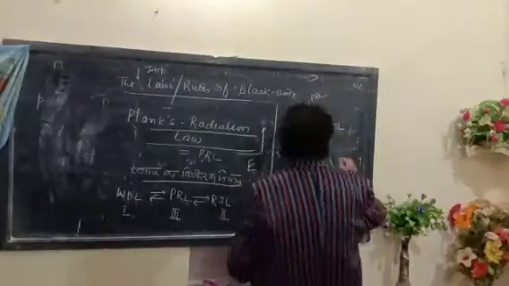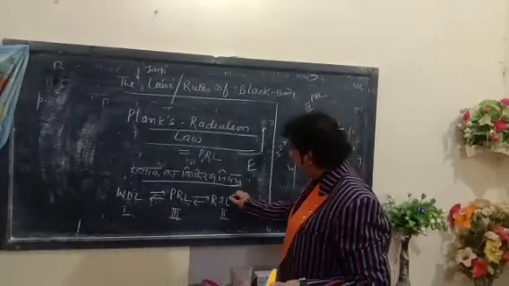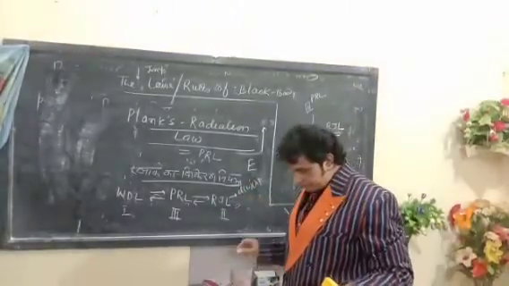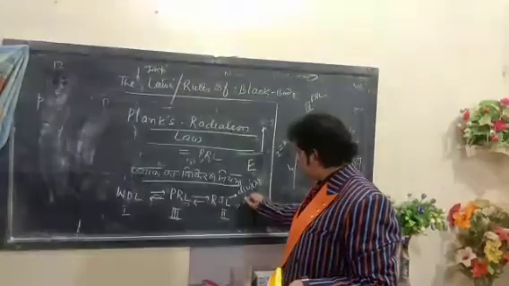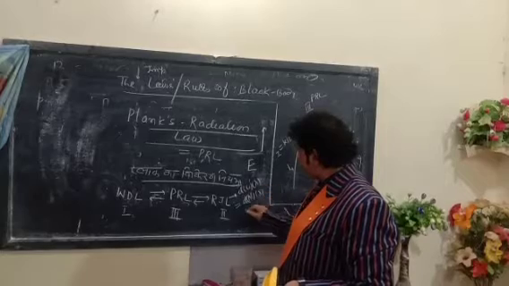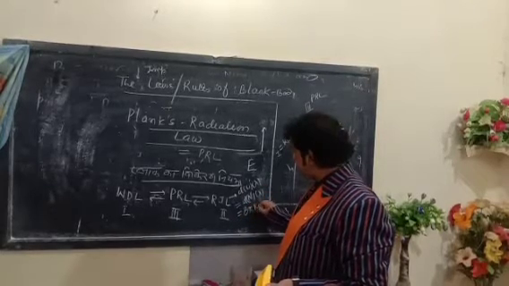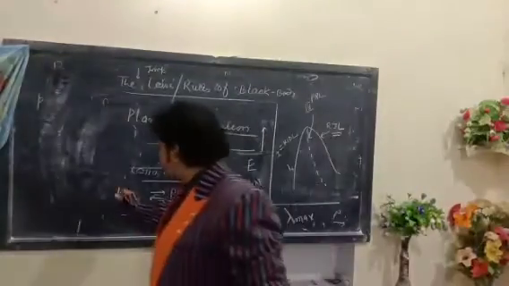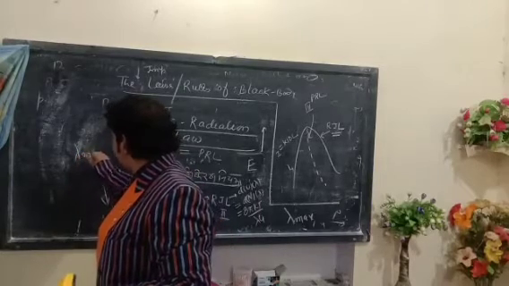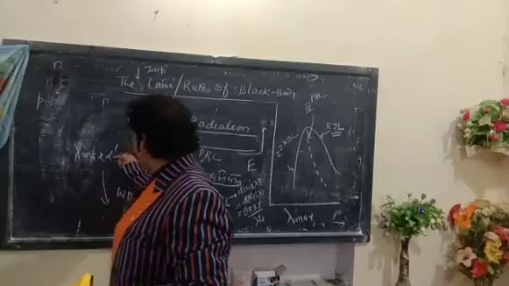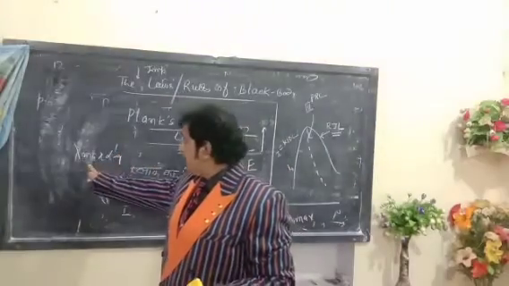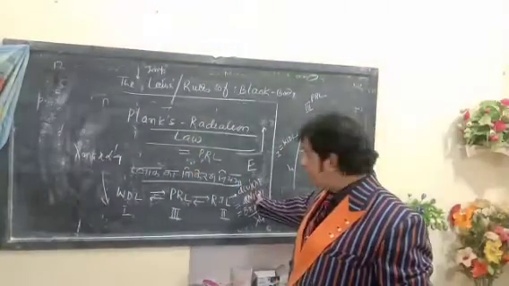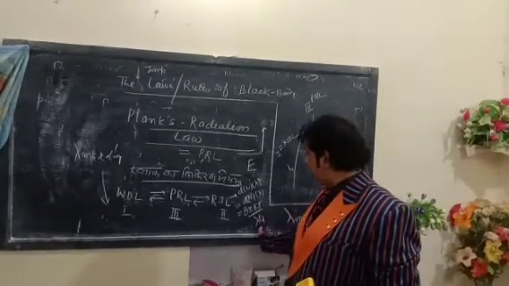You know the mathematical equation of the Rayleigh-Jeans law: du lambda equals dn lambda equals 8 pi k T upon lambda to the power 4. In Wien's displacement law, lambda maximum is inversely proportional to 1 upon T. On increasing the value of T, the value of lambda decreases. Similarly, in RJL, du lambda equals 8 pi k T upon lambda 4.